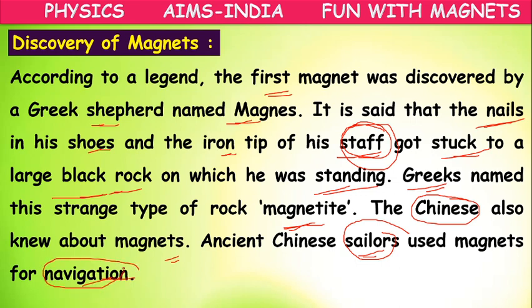Navigation means journey through ships, or finding the direction while traveling on a ship. Navigate means to show direction. The Chinese sailors used the magnet for navigation purposes.